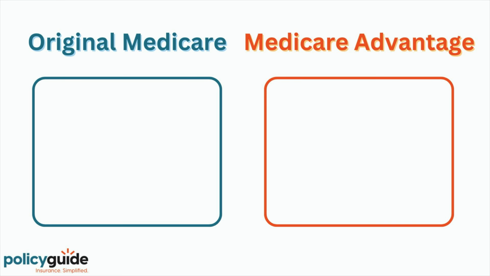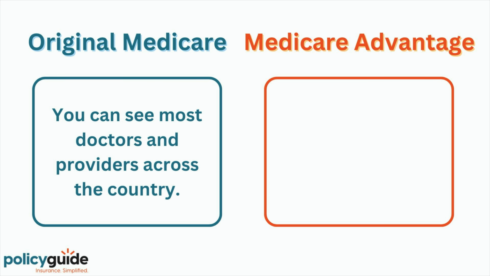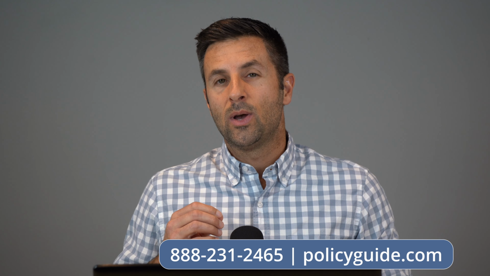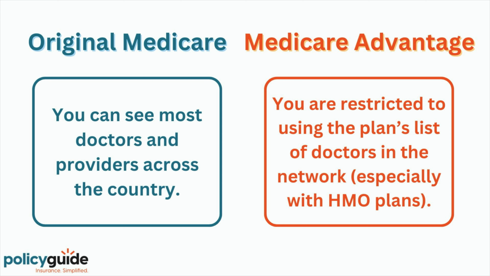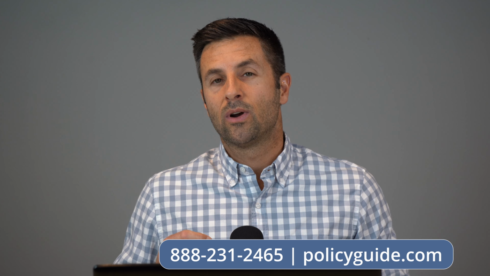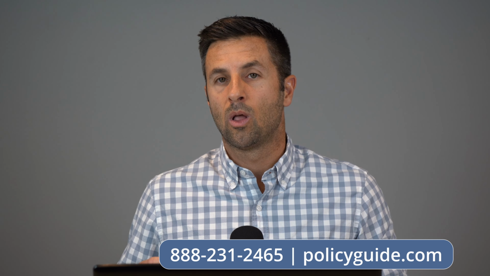If you have Original Medicare only, you can see roughly 95% of doctors and facilities across the United States. If you have a Medicare Advantage plan, especially an HMO, you are going to be restrained to a much smaller list of providers and hospitals. If you're on a Medicare Advantage PPO plan, you will still be confined to a network. However, PPO networks seem to be a little bit larger. If you have Original Medicare with a Medigap plan, you can still see the 95% plus medical providers in the United States that I originally referenced.